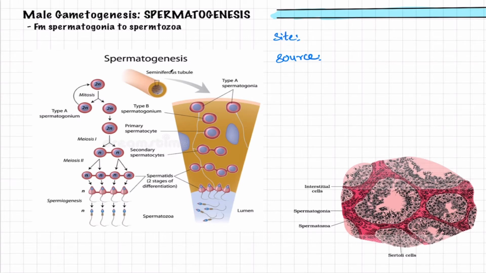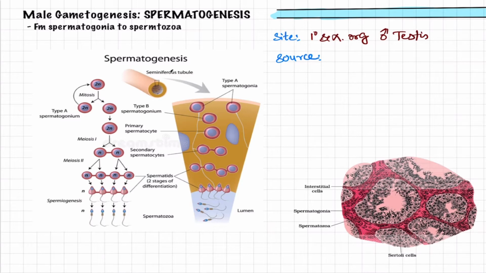The testis is the reproductive organ, a primary sexual organ. Because it is a primary sexual organ, the characteristic feature is that it is only a gamete producing organ. So in males, it is the testis.